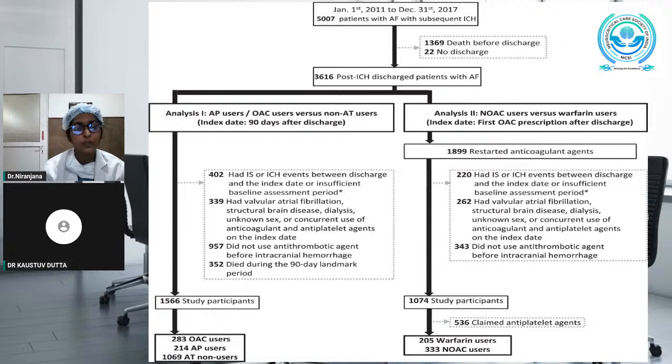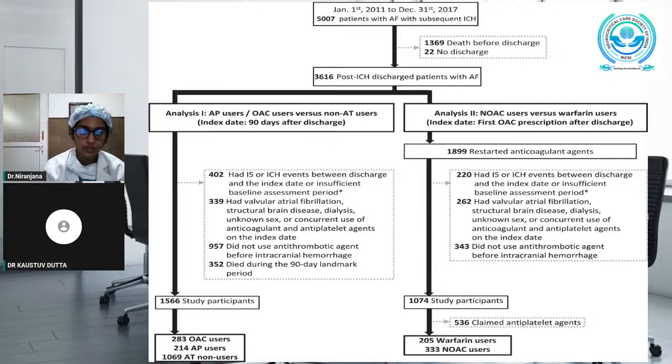So in this group, 402 patients had ischemic stroke or ICH events between the discharge and the index date, and 339 patients had valvular atrial fibrillation, structural brain disease, dialysis, or concurrent use of anticoagulants and antiplatelet agents. 957 did not use antithrombotic agents at all before the intracranial hemorrhage episode, and 352 patients died during the 90-day period.